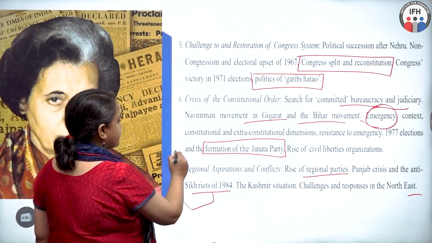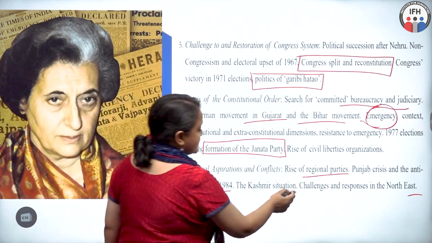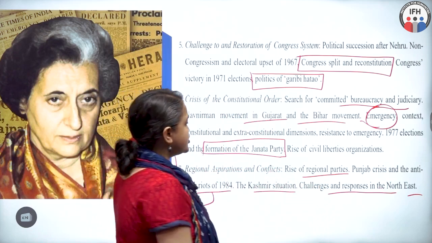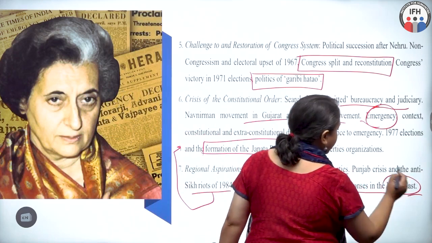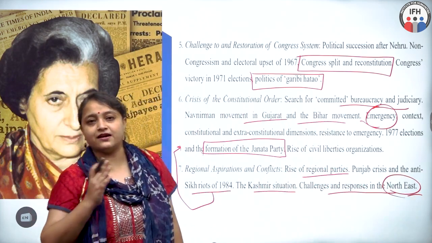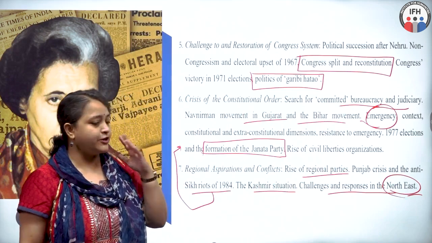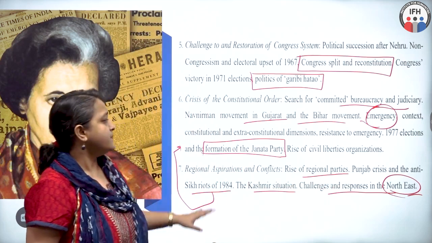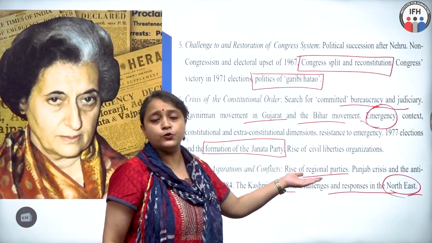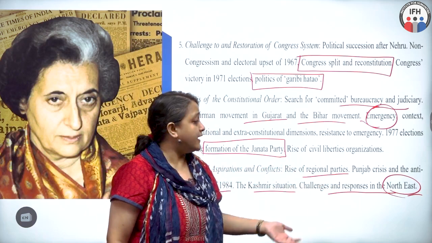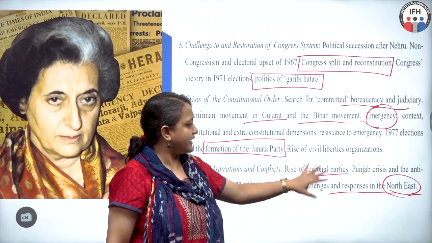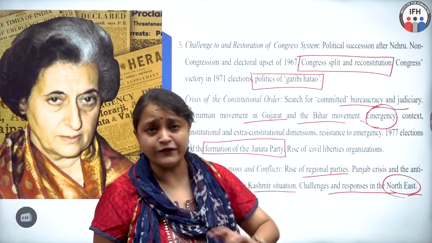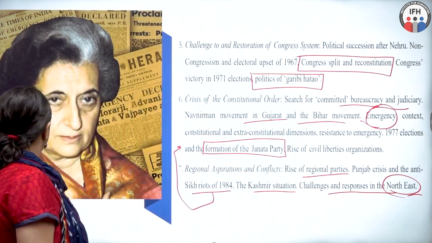This topic, of course, flows from the emergency. Then the Kashmir situation and challenges and responses in the Northeast. My submission is to focus more on the Northeast part, even though it is slightly difficult, but when you're reading and revising your syllabus, focus more on the Northeast element. The rise of regional parties would include regional parties like the DMK and the AIADMK. So again, there are bits and pieces where you should focus, but the Northeast should be at your fingertips when you come for the CUET examination.